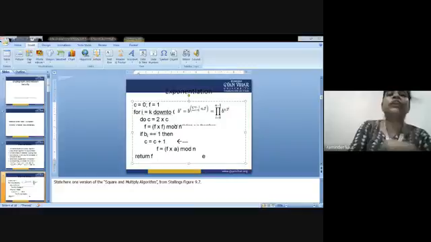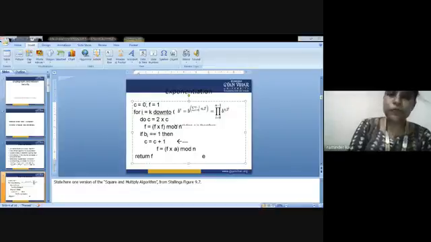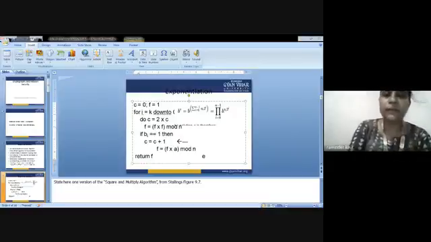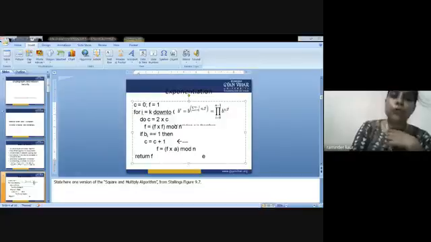In addition, there could be matrices. Matrices could be in the form of a 2 by 2 table, that is 4 cells. 3 by 3, 9 cells. 4 by 4, 16 cells. 5 by 5, 25 cells, and so on. So in this manner, we are using matrix representation here.